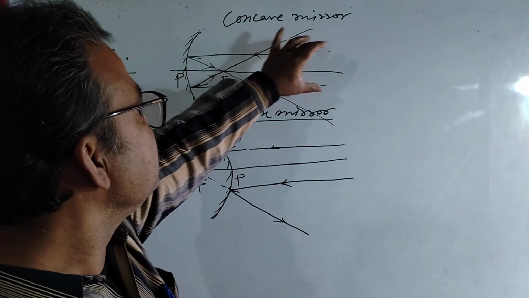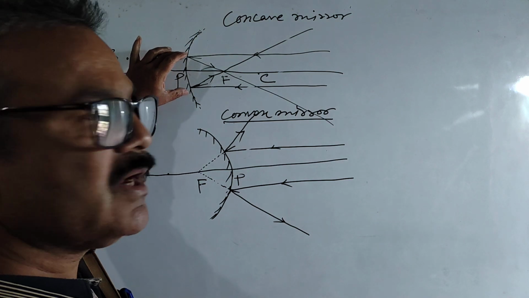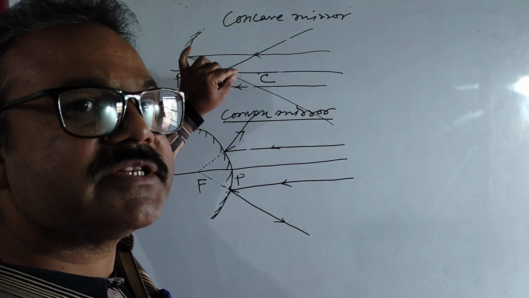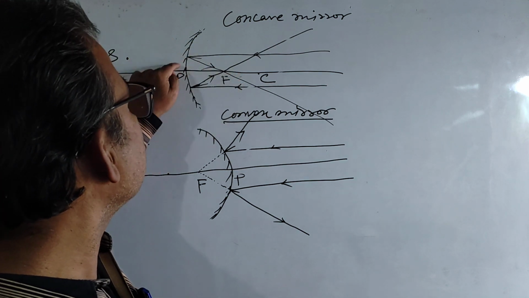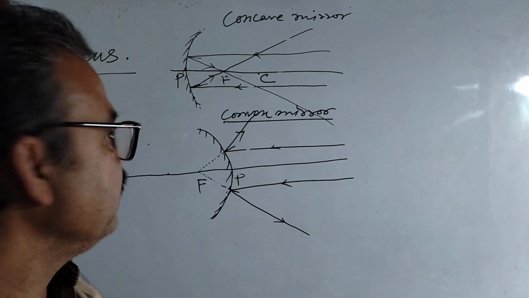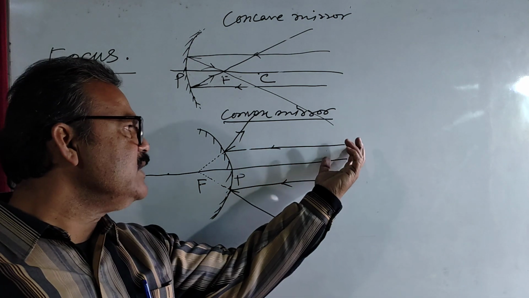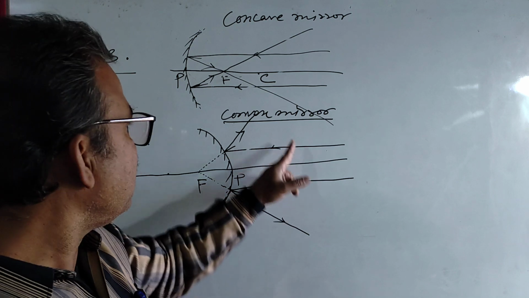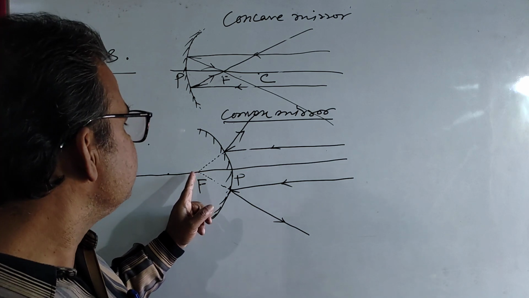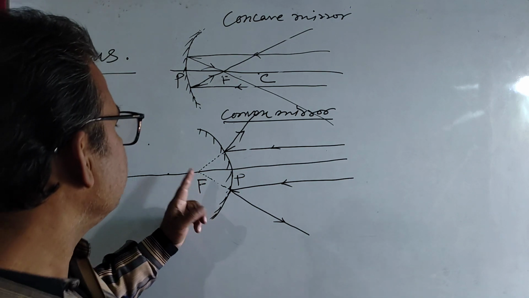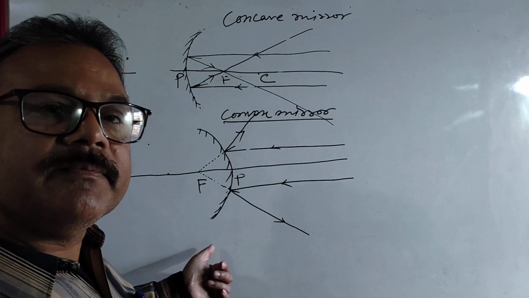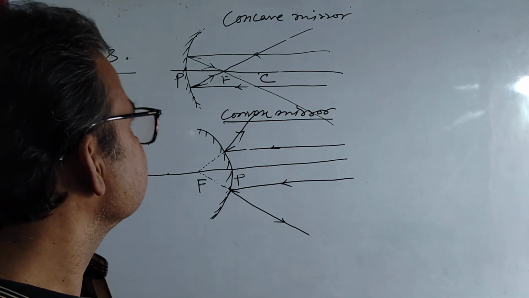In case of concave mirror, the rays parallel to the principal axis after reflection actually meet at a point which is on the principal axis, and that point is called focus of the concave mirror, and it is real focus, and it is denoted by letter F. But in case of convex mirror, the rays parallel to principal axis after reflection appear to diverge from a point which is on the principal axis, and that point is called focus of the convex mirror, and it is virtual focus.